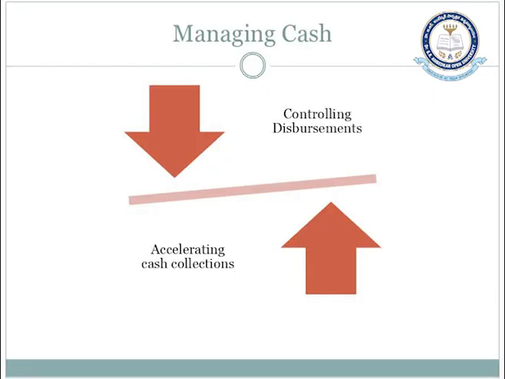Then how to manage the cash. Managing the cash basically involves two important aspects: how we are able to accelerate the cash collections, how we are able to speed up the cash, how quickly we are able to collect the cash from the various parties. So accelerating cash collections, and at the same time how we are able to control our disbursements. Whatever the cash outflows or cash disbursements are, how we are able to manage them. So these two are the important things in managing cash.